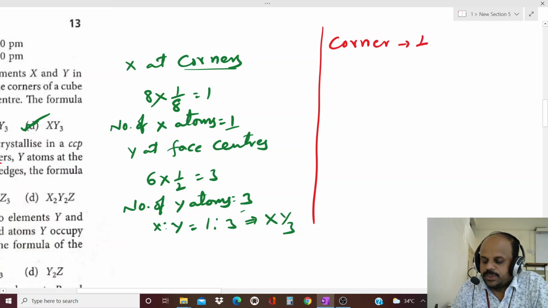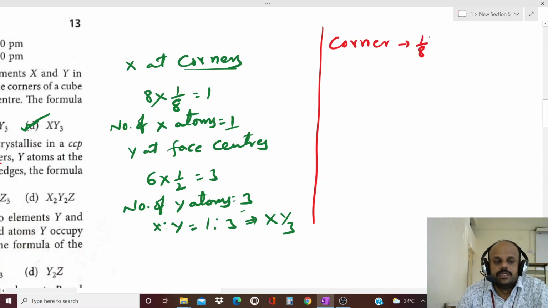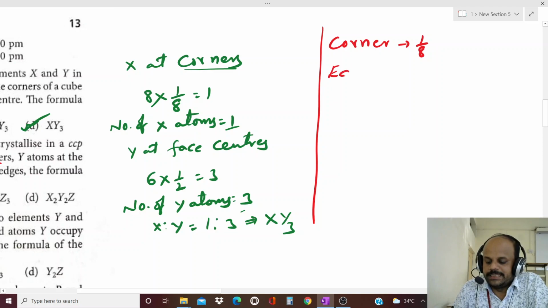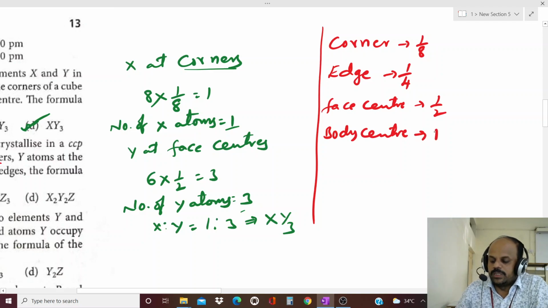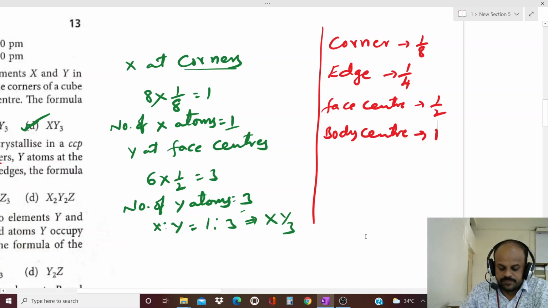For the corner, there are 8 corners in the cube and each contribution is 1 by 8. If you take the edge, then 1 by 4 contribution. Then face center, the contribution is 1 by 2. Then body center means 1. Is it clear?